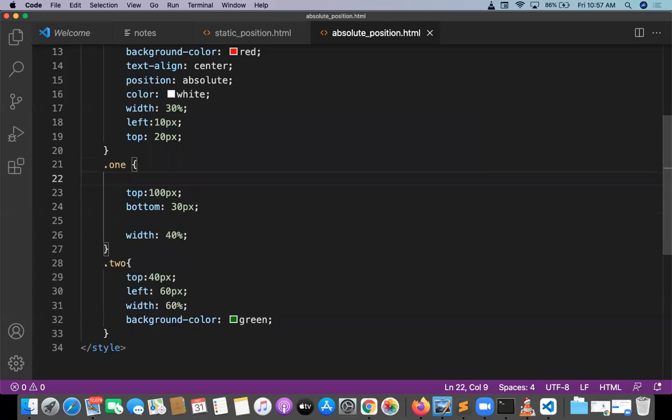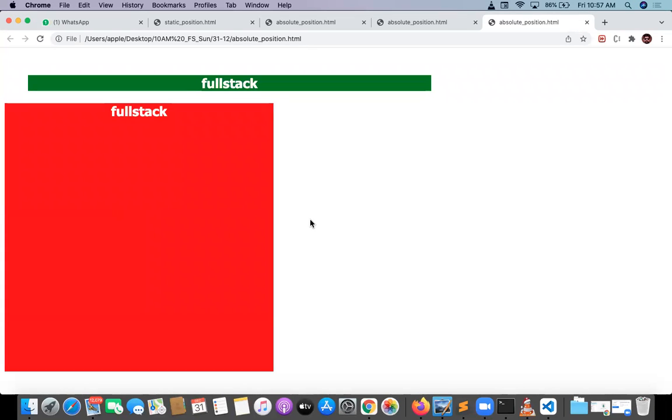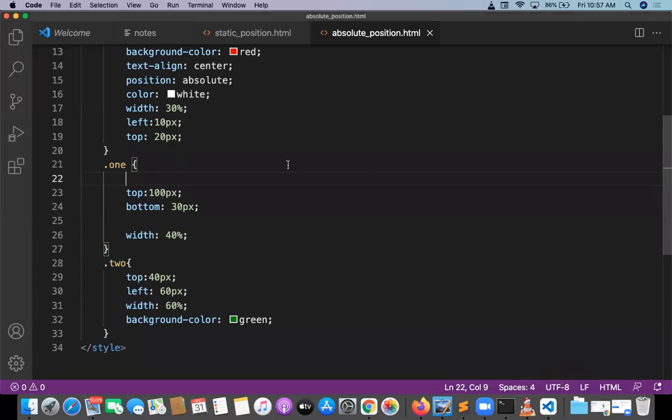But what will work? Top will work. Can you see this? Top is working or not? Okay, where is the bottom? One element: top is 100 pixel, it is taking top 100 pixel, but bottom 30 pixel it is not taking.